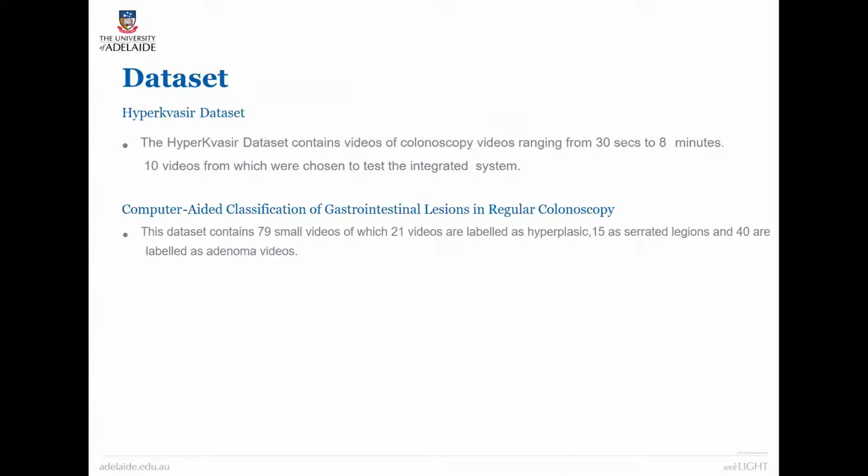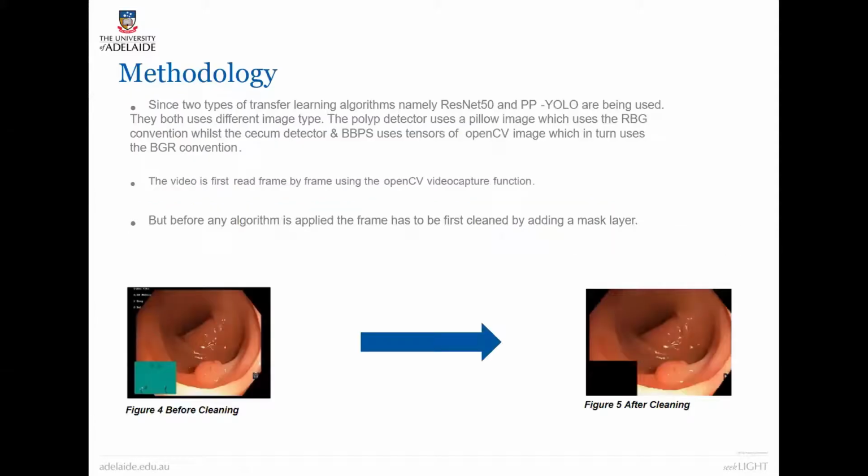Then we had the computer-aided classification of gastrointestinal lesions in regular colonoscopy. This dataset contained 79 small videos, of which 21 videos were labeled as hyperplastic, 15 as serrated lesions, and 40 as adenoma videos. So for the methodology part, we have two parts. One is the integration of the system, and the second part would be the polyp classification.